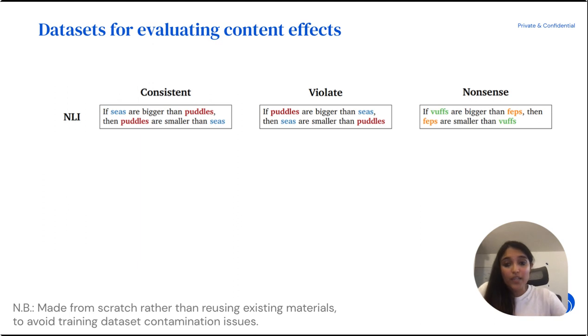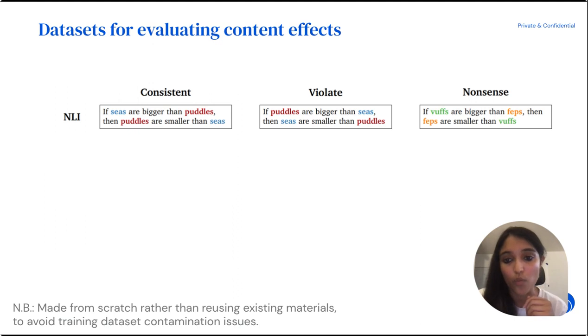So to evaluate this, we built a bunch of new data sets for evaluating these kinds of content effects. Specifically, we made these from scratch rather than using previous existing stimuli from psychology experiments because of the worry that there might be training data set contamination issues. So these data sets were generated for a few different logical tasks.